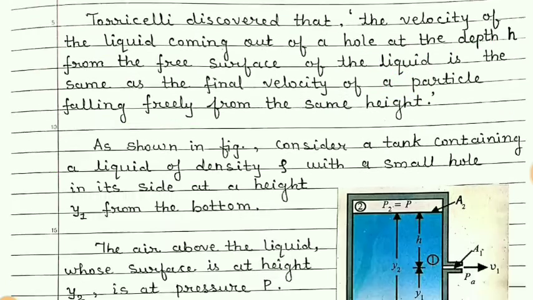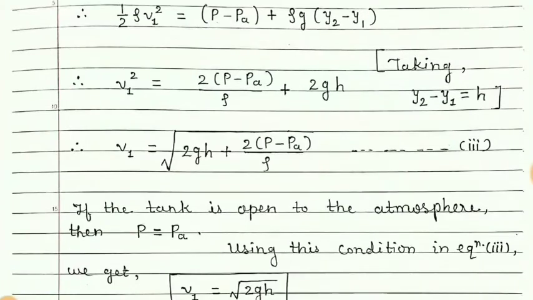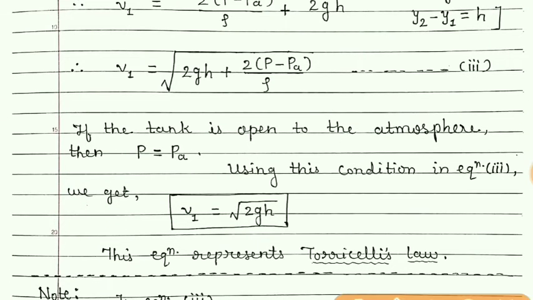Students, we know about the final velocity of an object which is falling freely. That equation is given by this. For a free fall of an object, its final velocity v is given by the formula root of 2gh, where h is the height.